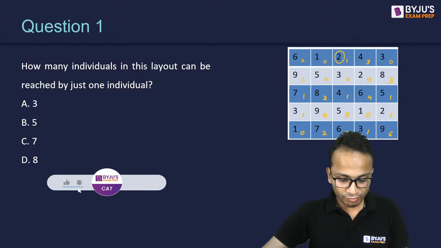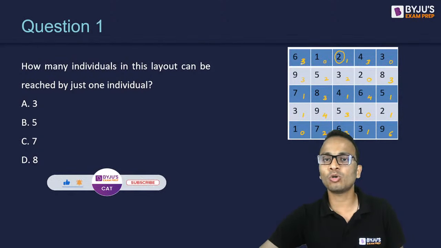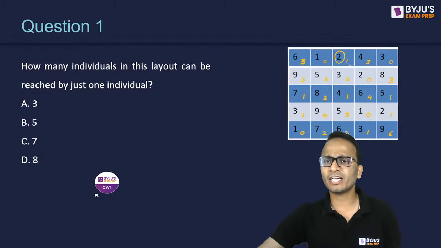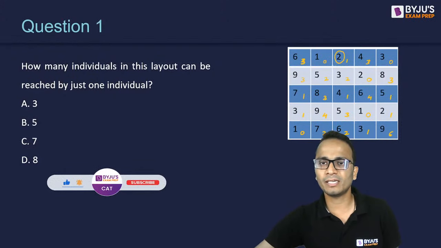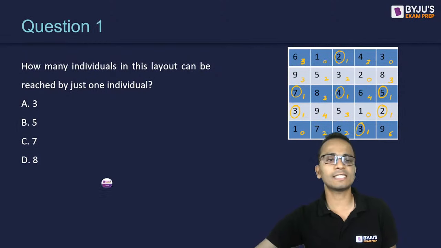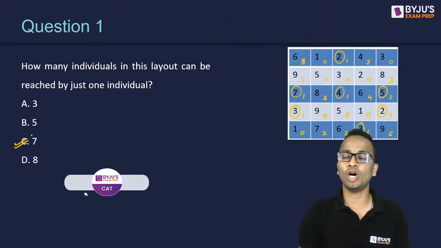First, 6 can be reached by 1, 2, and 4, right? Yes, absolutely. So it can be reached by a total of 3 individuals. Yes, absolutely, Akhil. Now I have to check the ones with 1, so I'll circle the ones with 1: 2, 7, 4, 5, 2, 3 and 3. So 1, 2, 3, 4, 5, 6, 7, a total of 7. So the correct answer here should be option C.